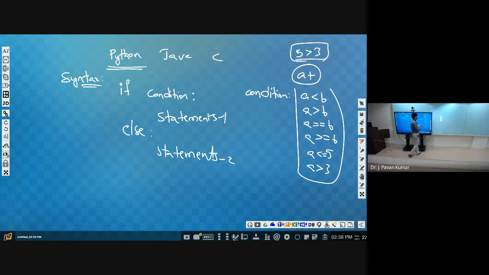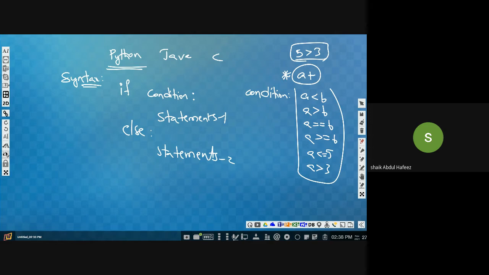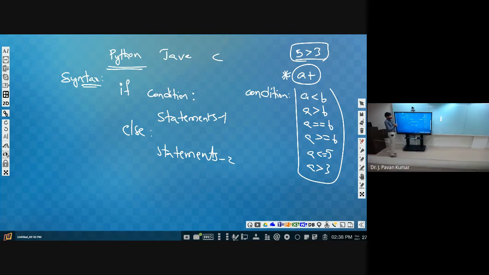Now the question is, if you have the condition as a plus, is it allowed or not? No, sir. Only Boolean types are allowed, like true or false return value. Yeah, we have to get either true or false.